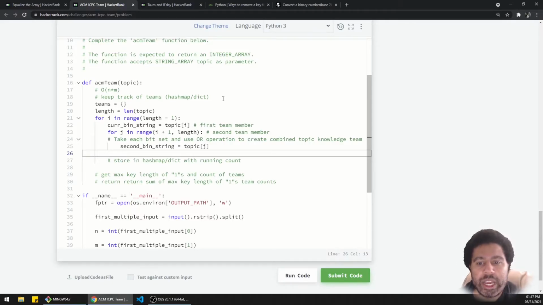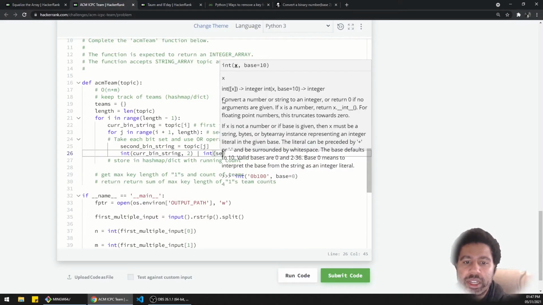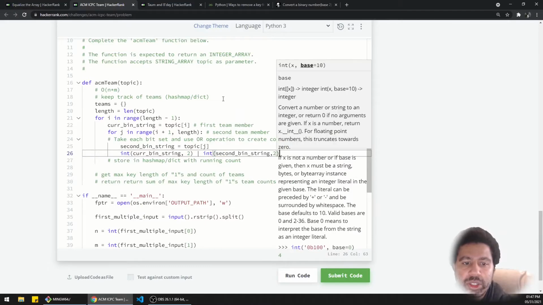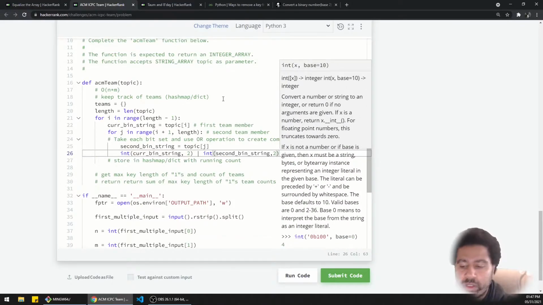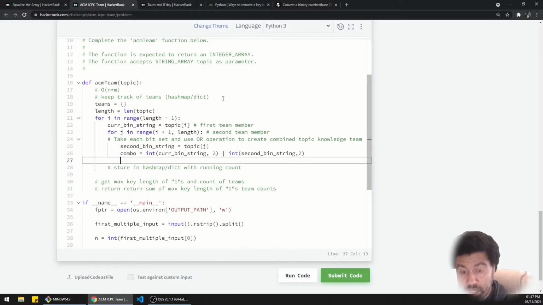So you can take this first binary string, and we're going to convert to int binary string base 2. I'm going to say or int second binary string base 2, and that will give you your combo. So the combo, this is in binary, though this is not in base 2. This is going to be in base 10. So we want to convert it back to base 2. So I need to convert it back to base 2.